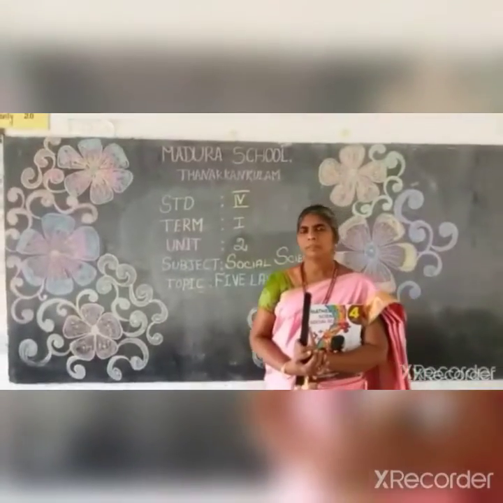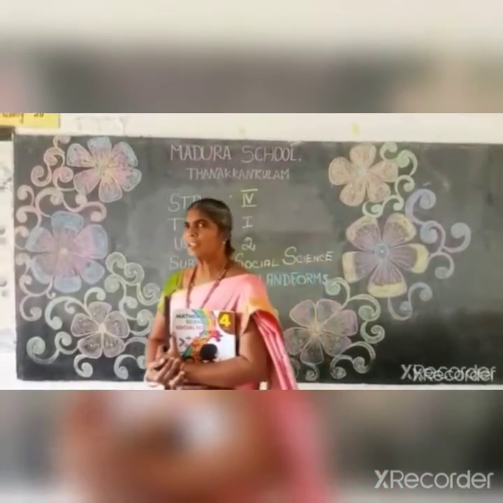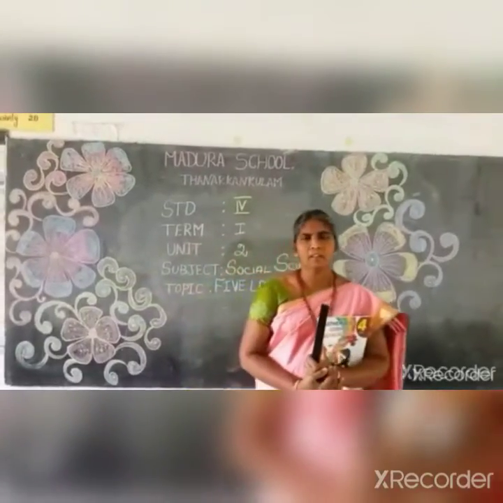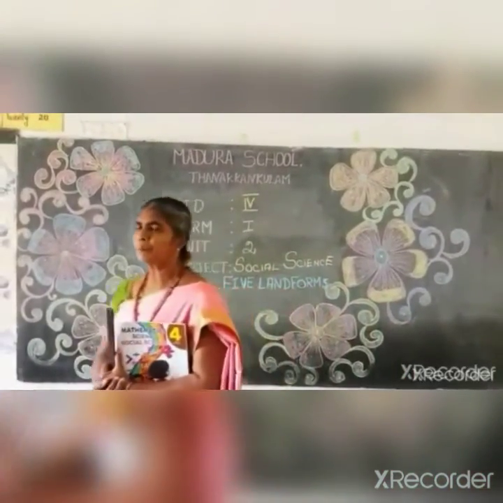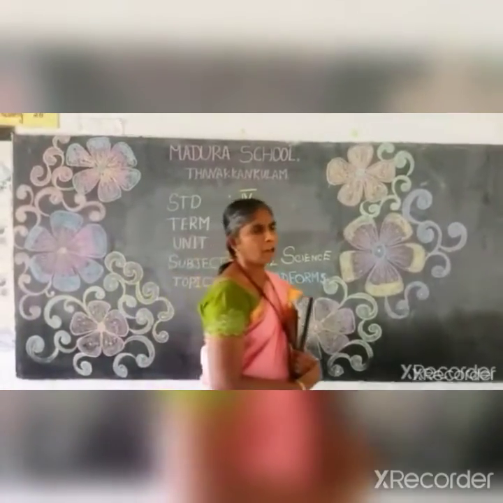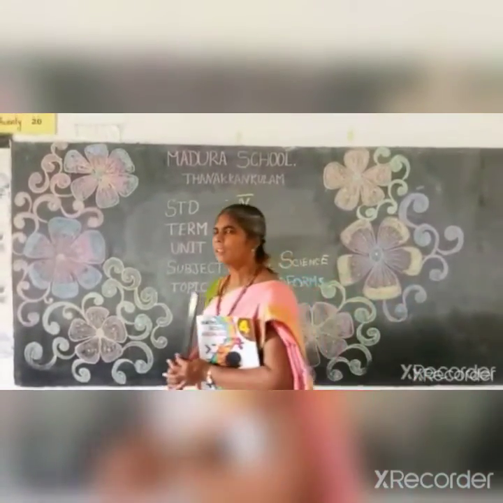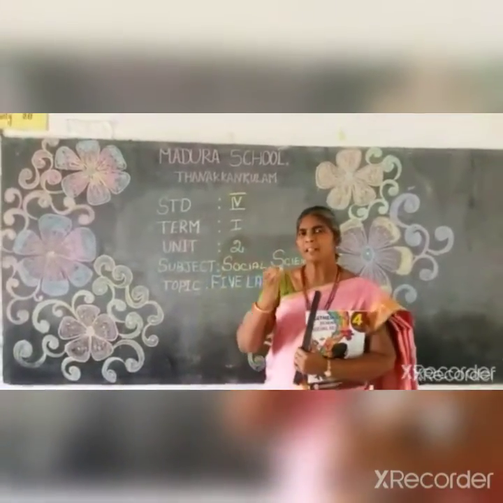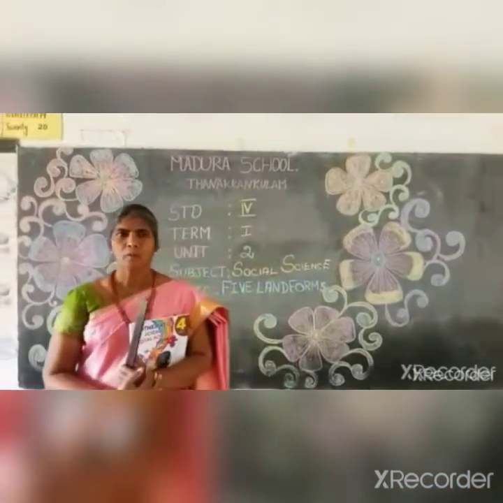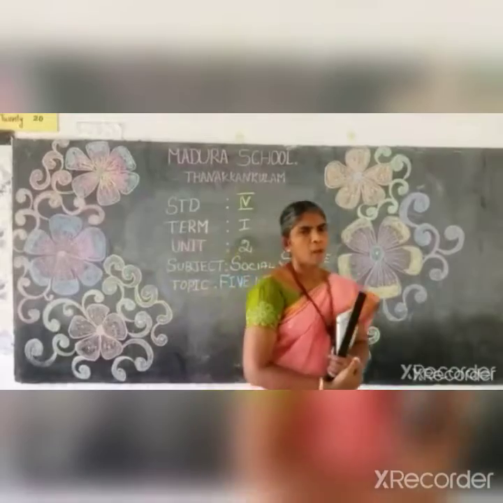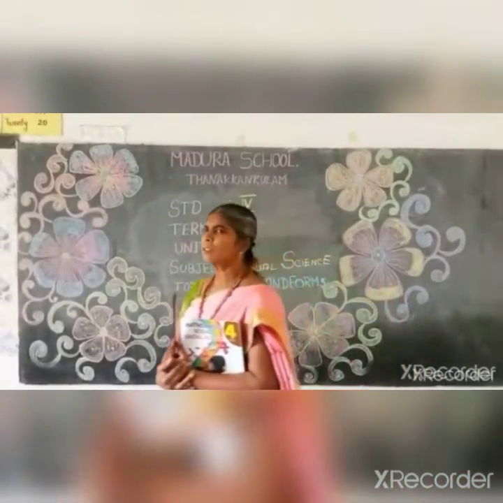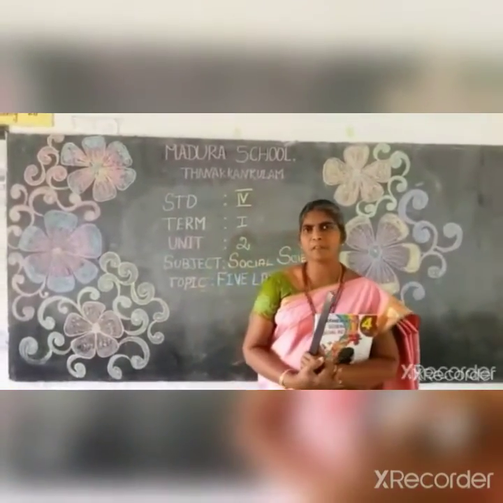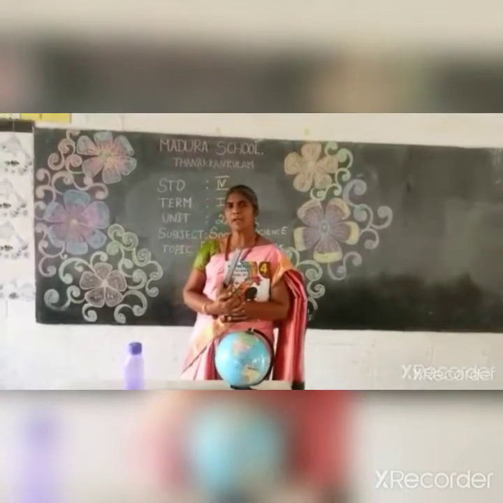We live on Earth. The life zone of Earth's surface is called biosphere. Biosphere depends on lithosphere, hydrosphere and atmosphere. First of all, lithosphere. Continents and landforms constitute lithosphere. Next one, hydrosphere.